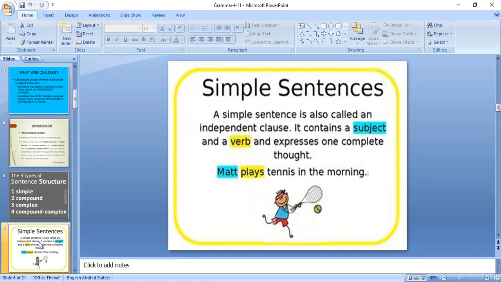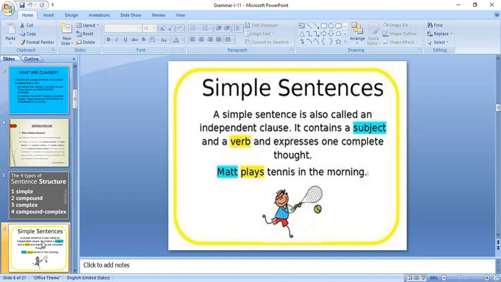It is a sentence which contains only a subject and verb, just like a single clause. Previously I already explained clause: a clause contains subject and verb. So a simple sentence is just a normal sentence which contains subject plus verb.